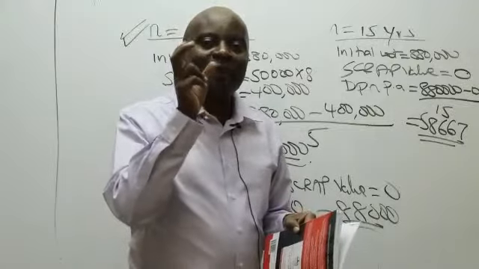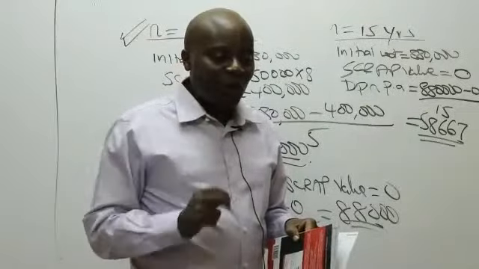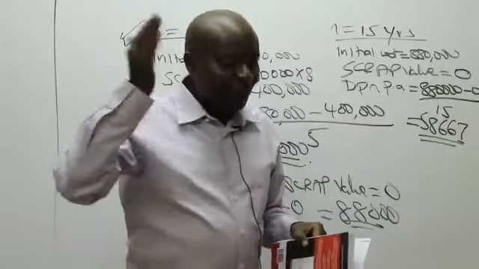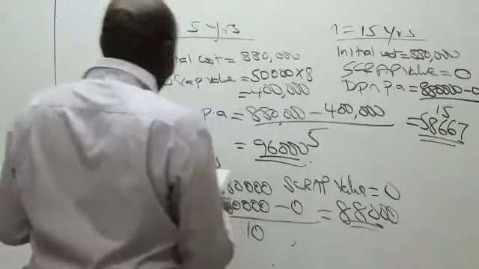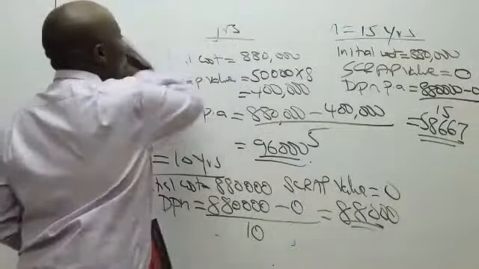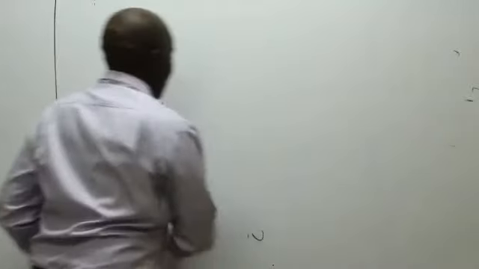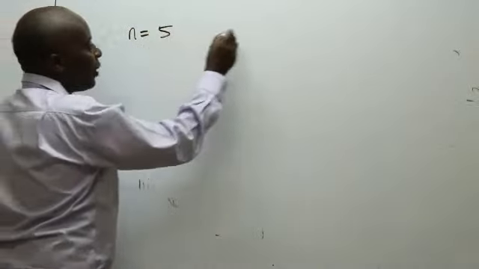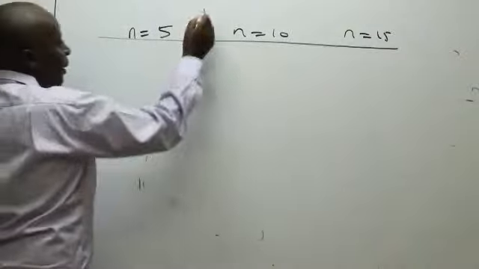What is the net benefit of installing these computers? 500,000 increase. So come and give us this working of our cash flow statement when n is 5, when n is 10, and then when n is 15. How does our cash flow statement look like?